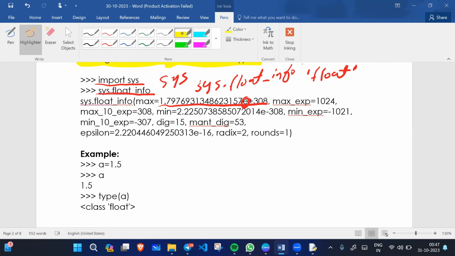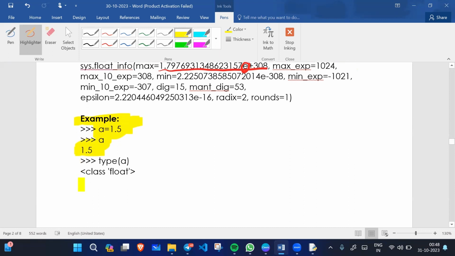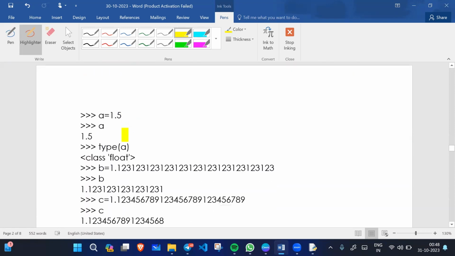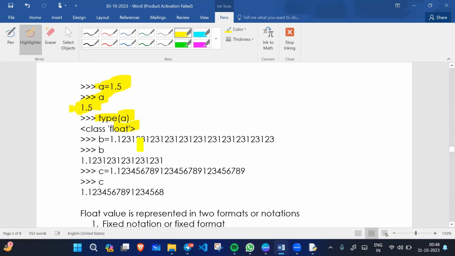Let's consider an example. So a equals 1.5. 1.5 is what? A floating point value. When I type a, it will print the a value. So what is the type of this? This a object is of the float class. If I write a equals 1.5, so a is 1.5, and the type is float.